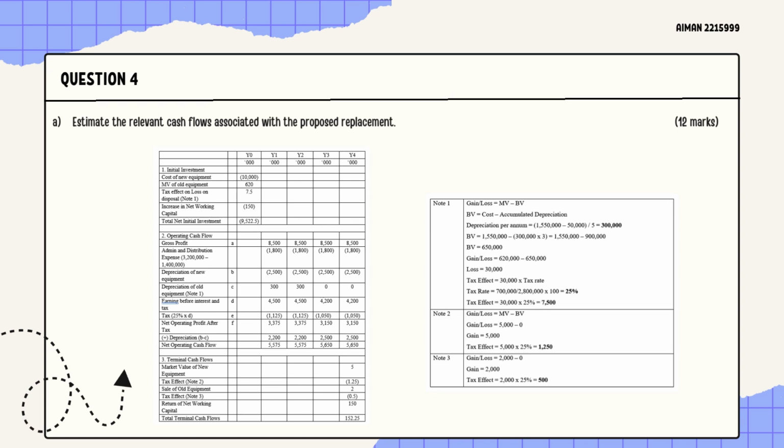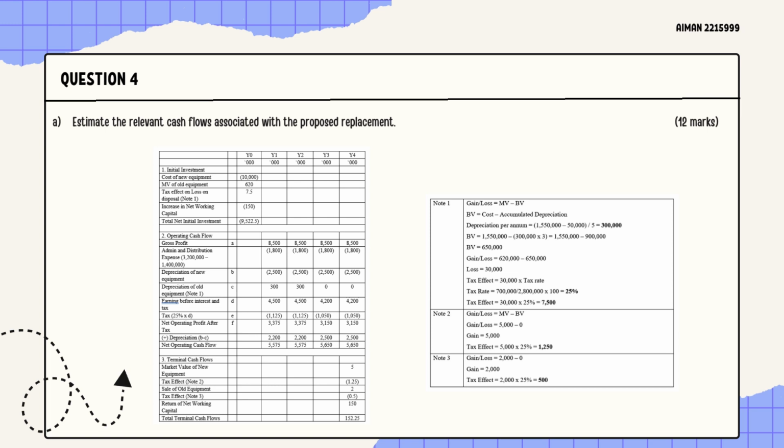So when it is a sunk cost, it is irrelevant, and we have to subtract it, and then we will get 1,800,000 for each year. And then the depreciation of the new equipment is also given, 2,500,000. And the depreciation of the old equipment, we have already computed in Note 1 before, which we got 300,000.